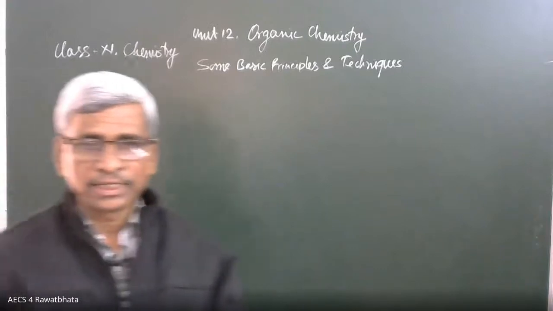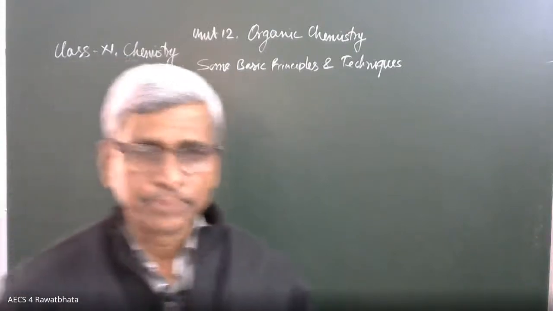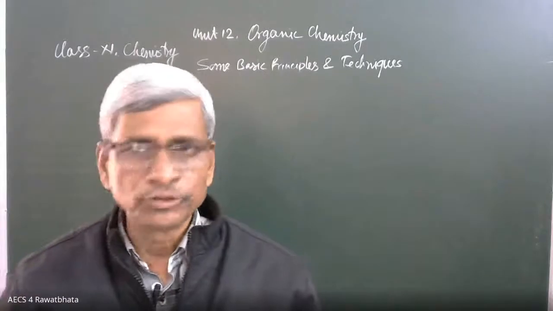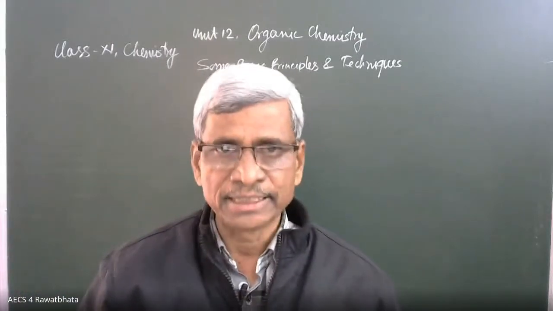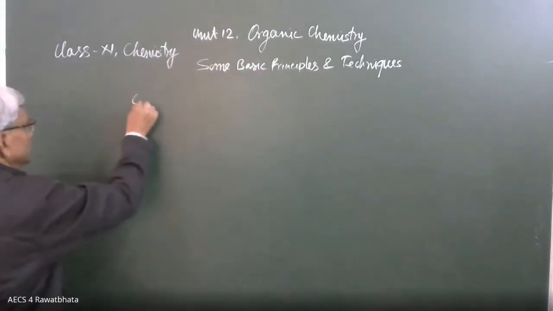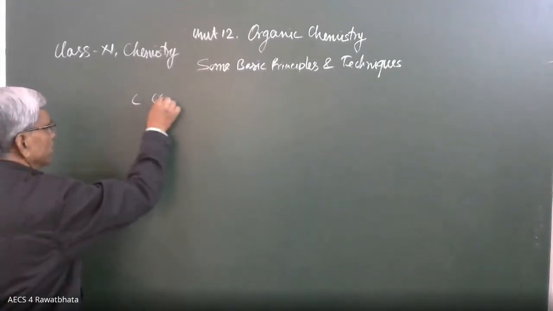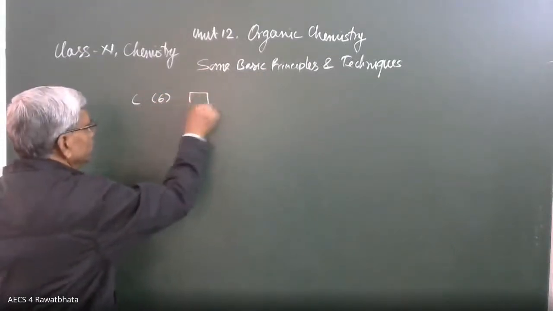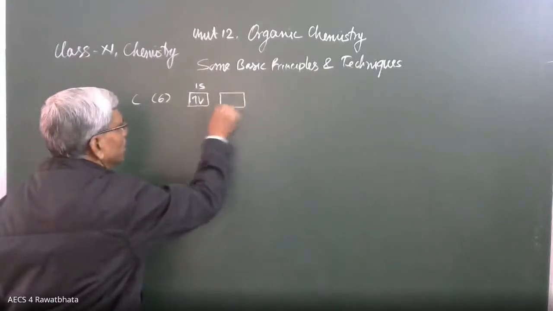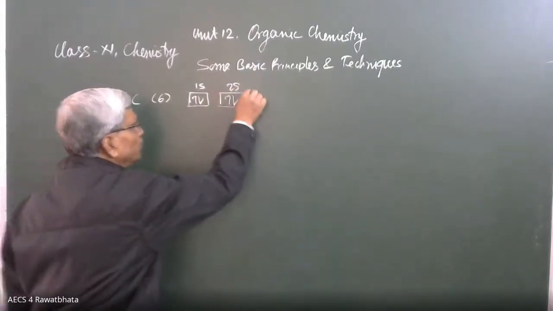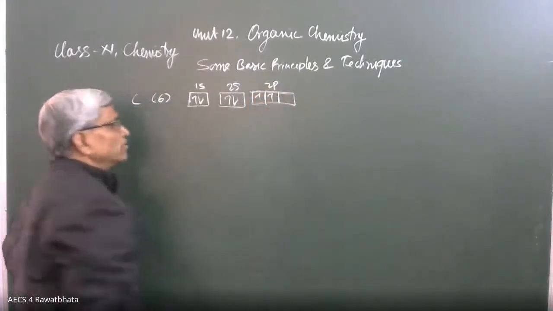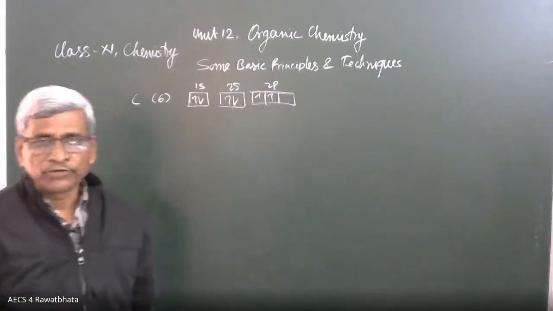What are the possible states of hybridization of carbon in organic compounds? Along with carbon, other elements like nitrogen are also present, and they are also in a hybridized state. But take carbon: its atomic number is 6. Electronic configuration: the 1s orbital has 2 electrons, then the 2s orbital has 2 electrons, and the three 2p orbitals have 2 electrons in this way. This is the electronic configuration of carbon at ground state.